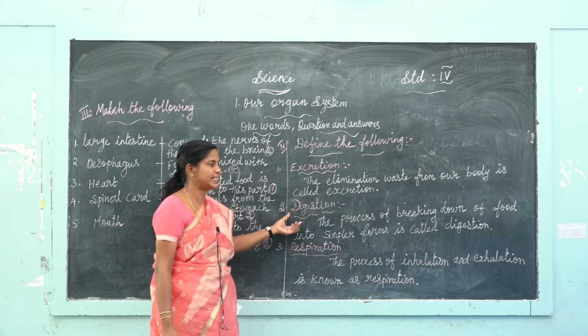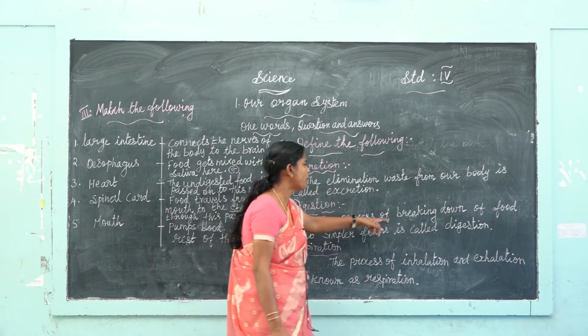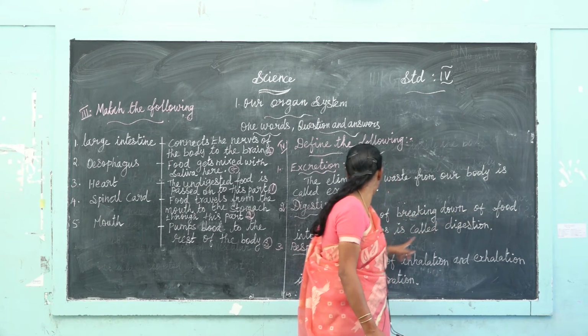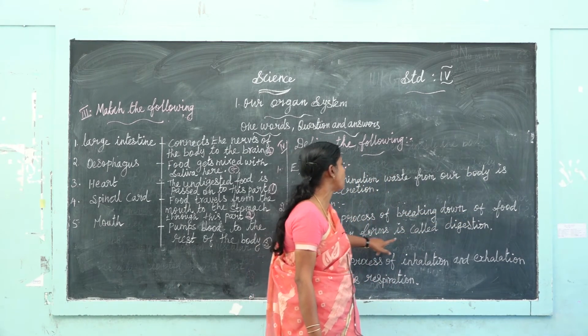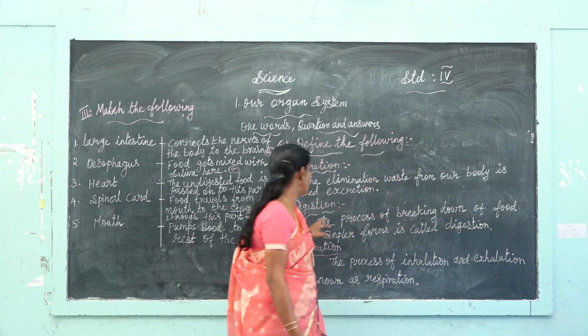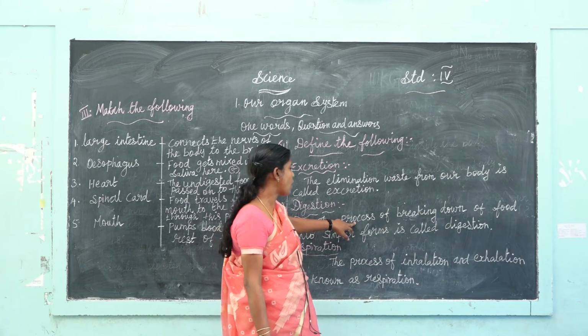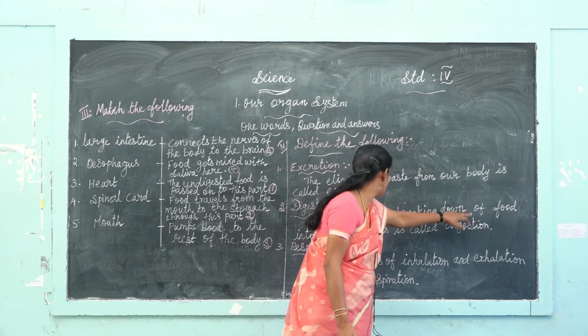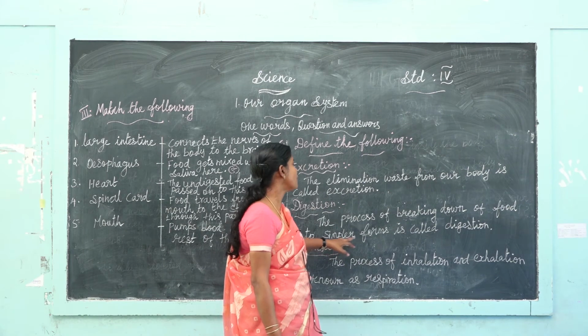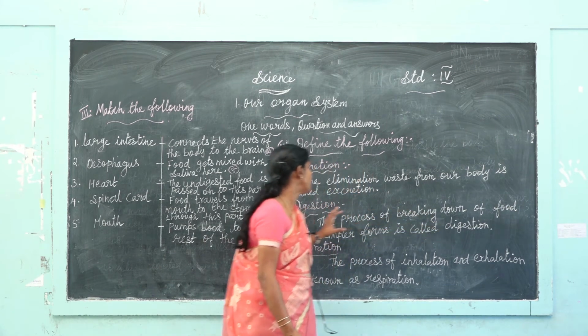Next one, digestion. The process of breaking down of food into simpler forms is called digestion. One more time, the process of breaking down of food into simpler forms is called digestion.